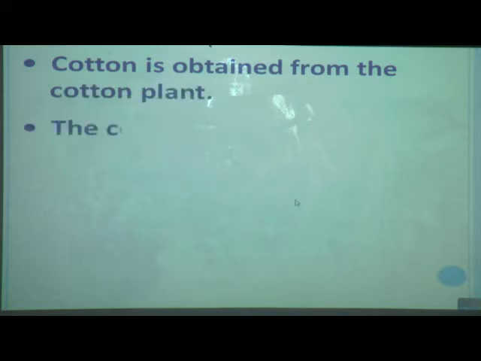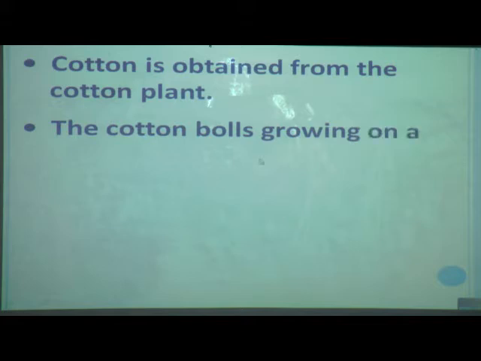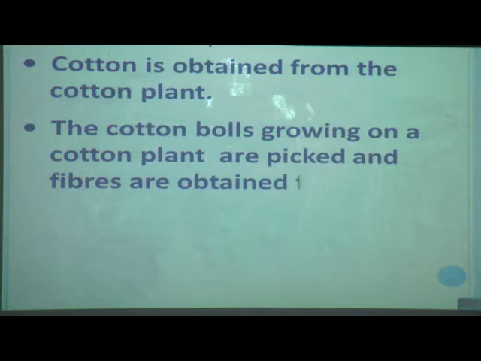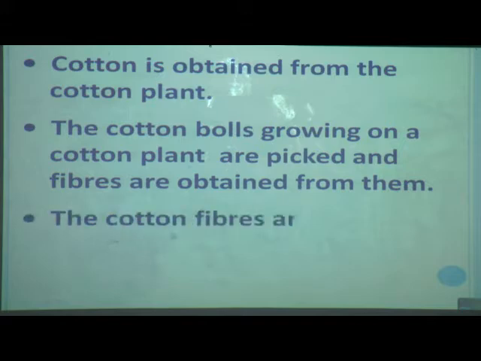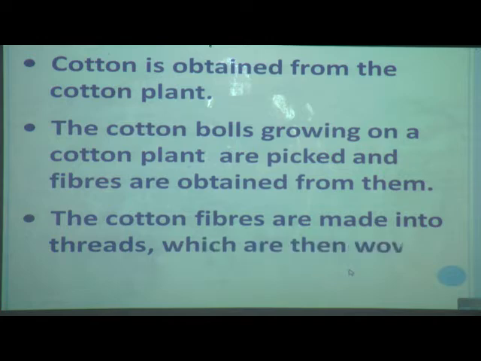Now we will see what the natural fibers are. Cotton is a natural fiber, and cotton is obtained from the cotton plant. The cotton balls growing on the cotton plant are picked and fibers are obtained from them. The cotton fibers are made into threads, which are then woven to make clothes.